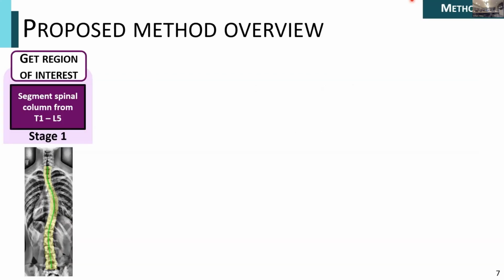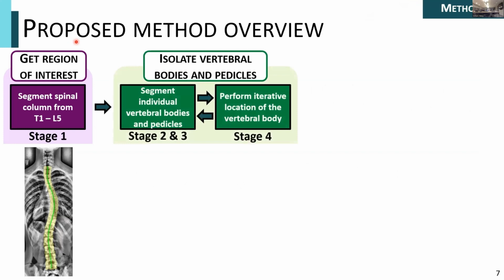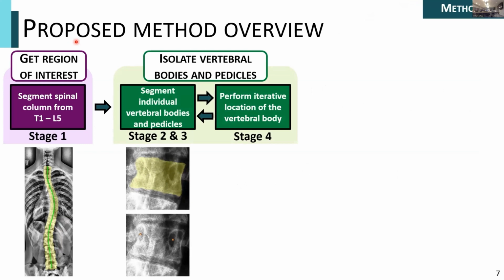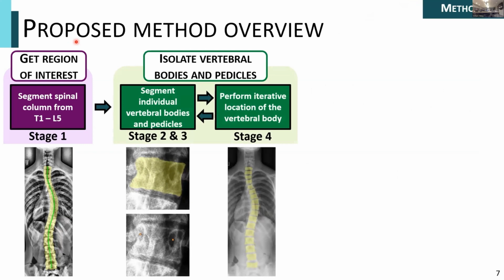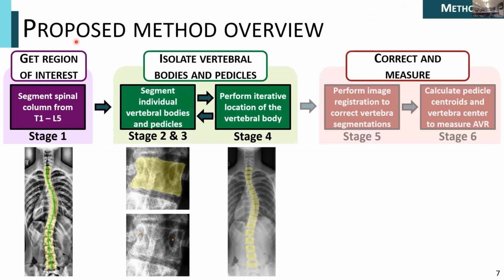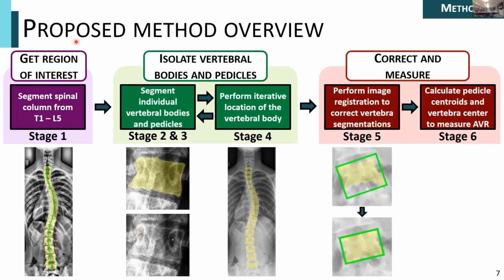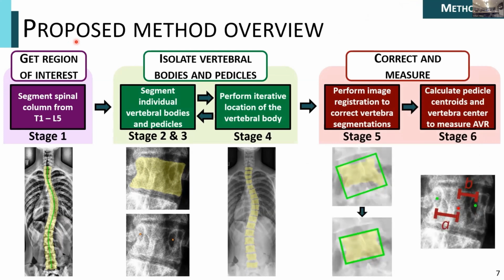So moving on to our methods, I'll go over a brief algorithm overview, and I'll go over the individual details later on. Our first step is to get the region of interest, which consists of segmenting the spinal column from the T1 to the L5 vertebra. We then move on to isolating the vertebral body and pedicles, which consists of segmenting them on square images of the same vertebral body, and then performing what we call iterative location of the vertebral body, which merely consists of separating them from the spinal column. We then move on to correcting and measuring, which consists of performing image registration to correct the vertebral body segmentations. And then from there, we have the necessary information to calculate our AVR.